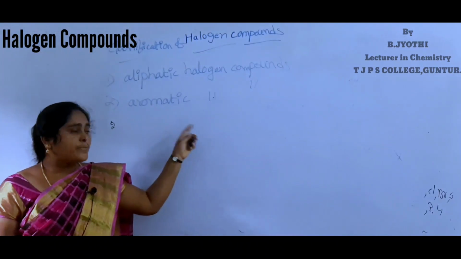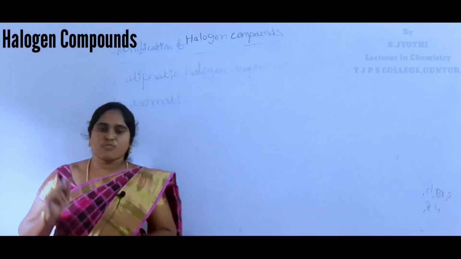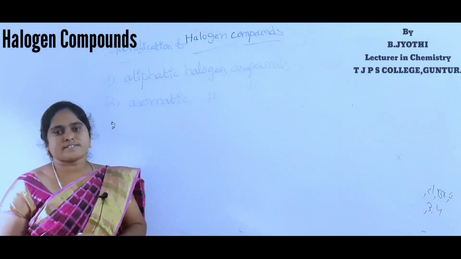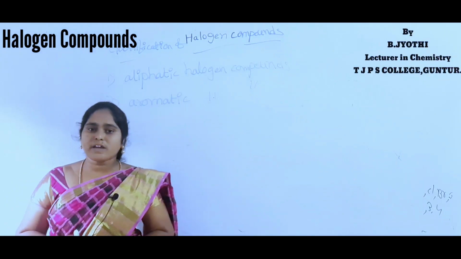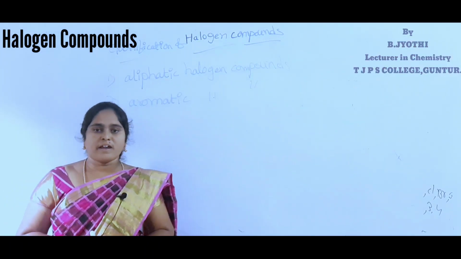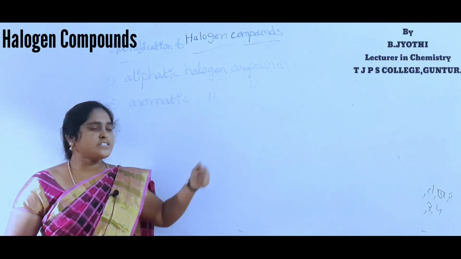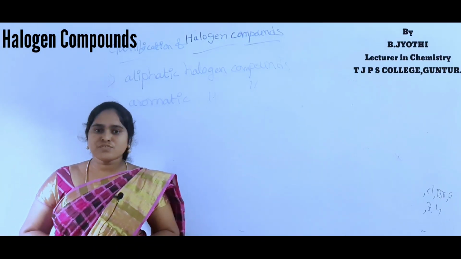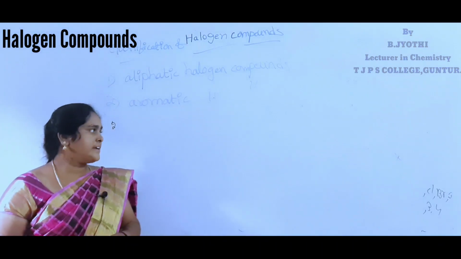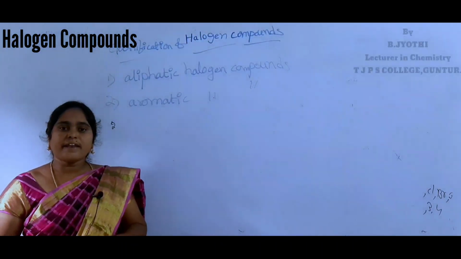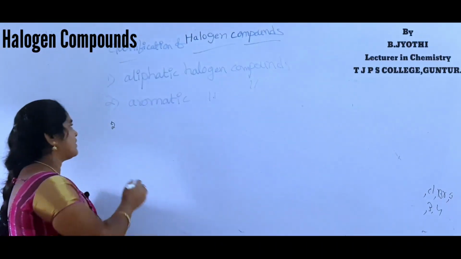Aromatic halogen compounds are obtained by replacing one or more hydrogens of aromatic hydrocarbons by halogen atoms. These are further classified into two types. First one is aryl halides. Second one is aralkyl halides.